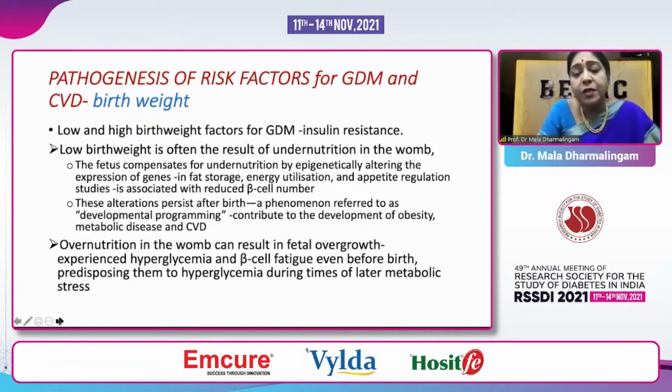Overnutrition in the womb, if there is more nutrition, can also result, like I said, in fetal overgrowth. The hyperglycemia causes beta cell fatigue even before birth, and after birth it predisposes them to hyperglycemia, especially in stages of metabolic stress, even the next pregnancy, if that is a girl. So that is why it's a vicious cycle.